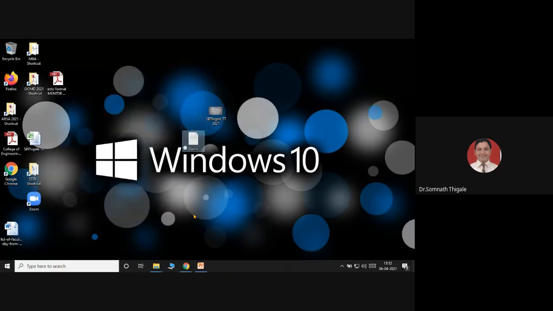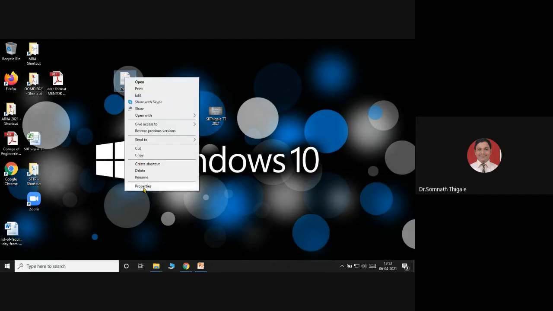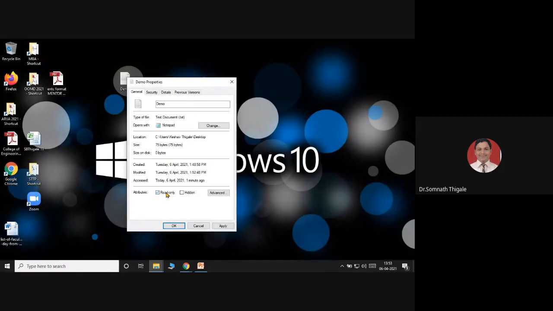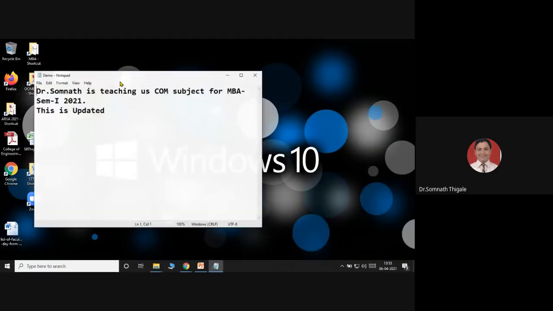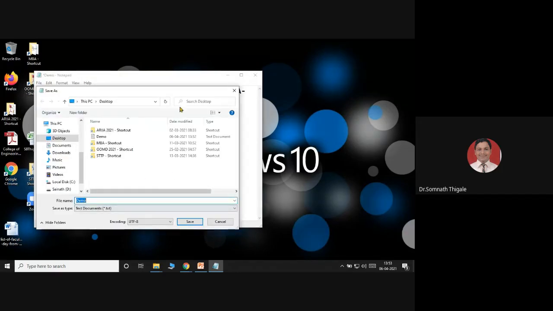If you want to restrict this so no one is allowed to change the file, right click, properties, select the read only option, apply, say okay. Now open the file. The file will open, but when I try to update it and save, it is not allowing me.